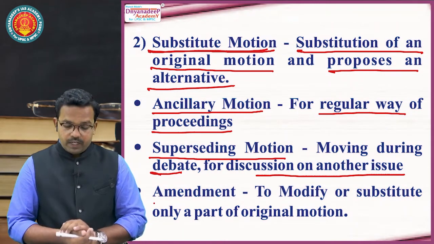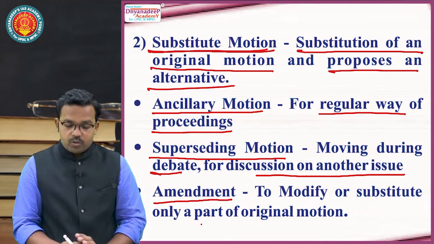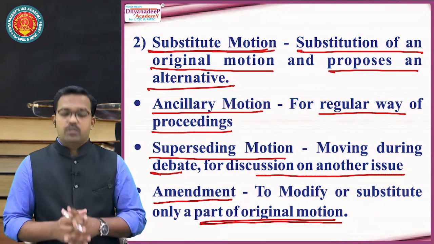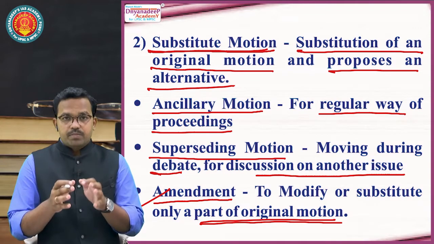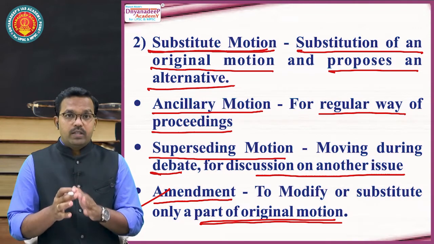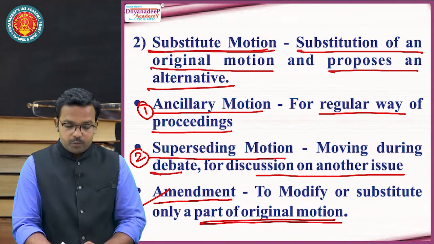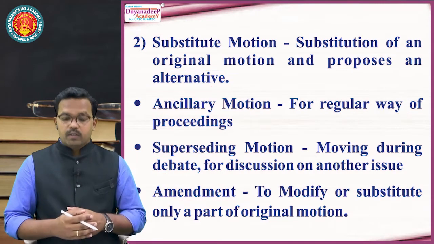Then amendment motion, to modify or to substitute only a part of the original motion, while the remaining original motion continues. So remember, this substitute motion is again of three types. One is ancillary motion, second is superseding motion, and third one is amendment motion. These are three types of substitute motion.